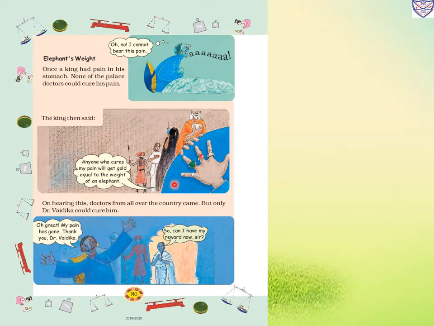Hearing this, doctors from all over the country came, but only Dr. Vedika could cure him. Oh great, my pain is gone. Thank you, Dr. Vedika. So, can I have my reward now, sir? Now Dr. Vedika is asking, I have cured your pain, so can I have my reward?